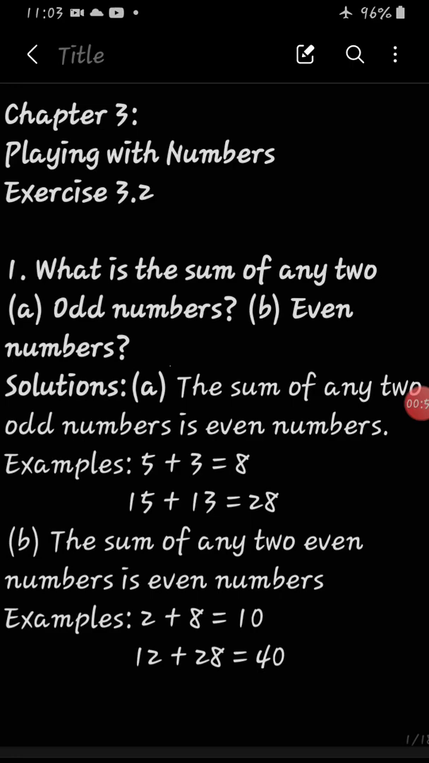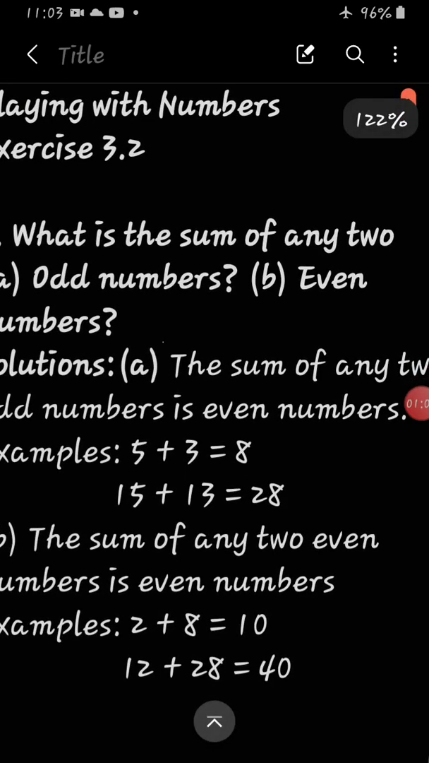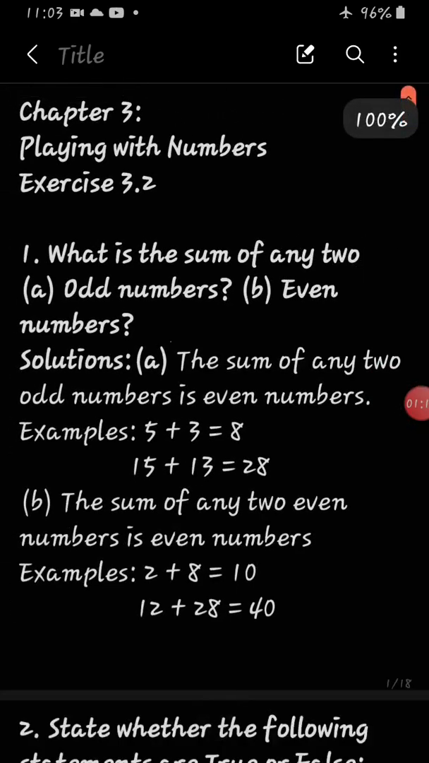Again, another example like 15 plus 13. Then also we are getting 28. So what result do you get? Obviously you got that when we add two odd numbers, we get an even number. So the first question's answer will be: the sum of any two odd numbers is an even number.